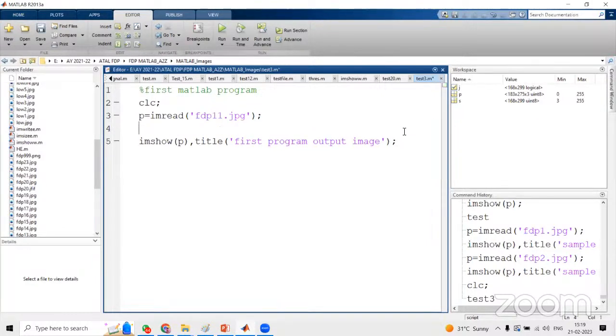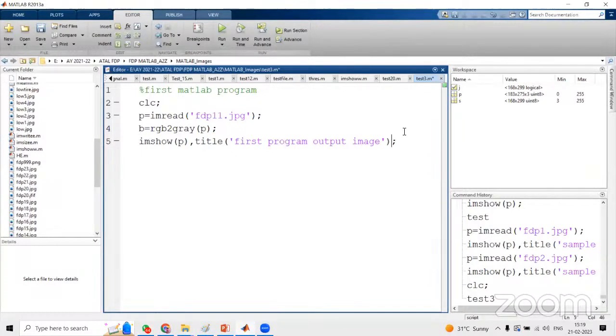Here we have to go for a function. Let us assume B equal to rgb2gray. This is a function. By using that, we can convert the color image into a grayscale image, and the color image is stored in the variable P. So rgb2gray(P), terminated by semicolon, and imshow, first program.